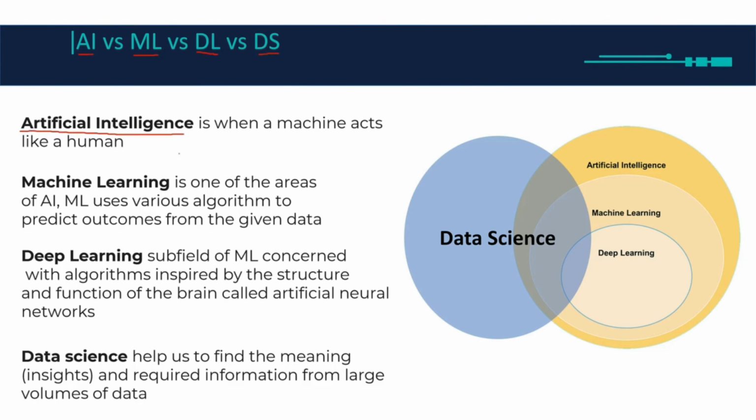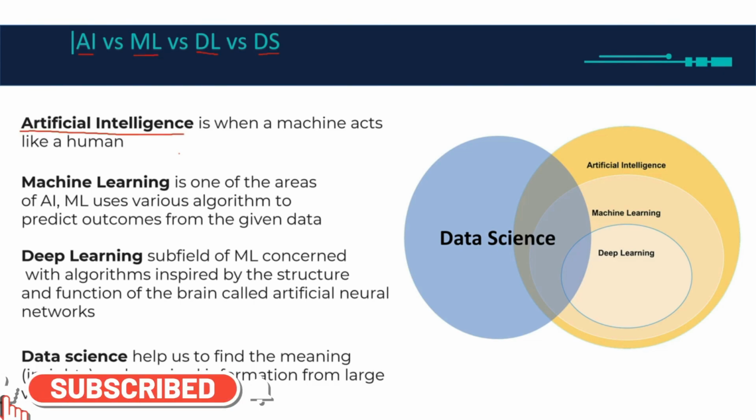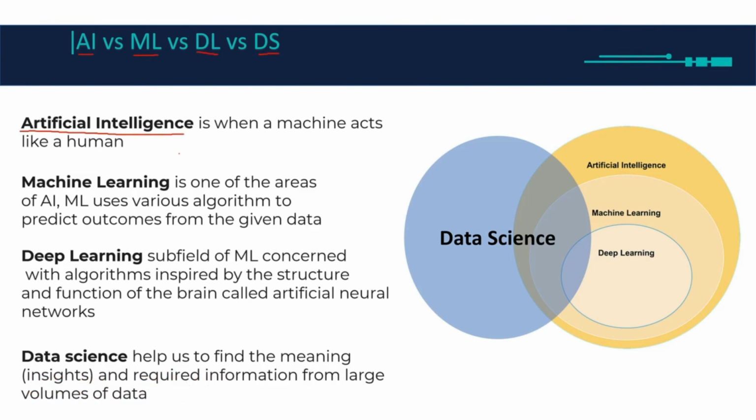What is artificial intelligence? Any machine that mimics human behavior, we'll call that machine one that has artificial intelligence applications. Let me give you an example. Let's say I'm driving a car and I see a red traffic signal.